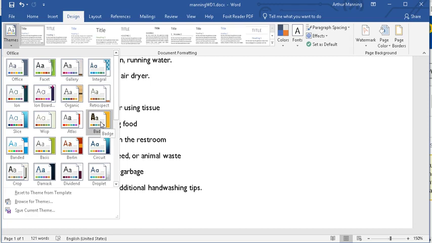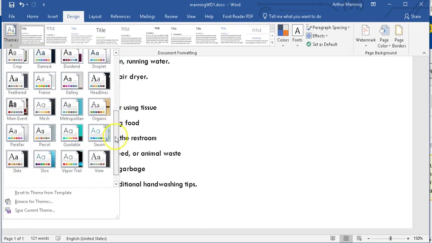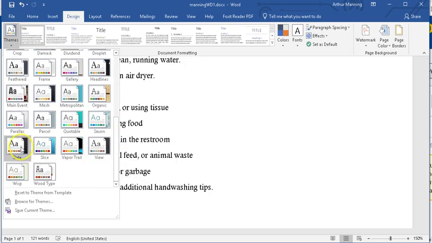I'll let you do one. I'll let you choose your own. As long as you put things in nice format, I'll let you choose your own theme. In the book, they choose the slate theme, and I'm going to find that right here.